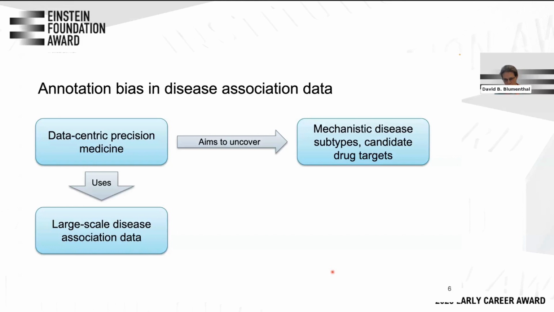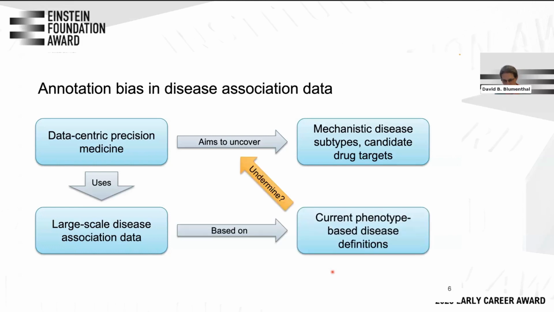That's the objective, but now there is a problem. This problem consists in the fact that in those databases, in order to annotate the diseases for which we have the association data, we, of course, use the current phenotype-based umbrella disease definitions. Yeah? So we do not know the mechanistic subtypes of asthma yet.